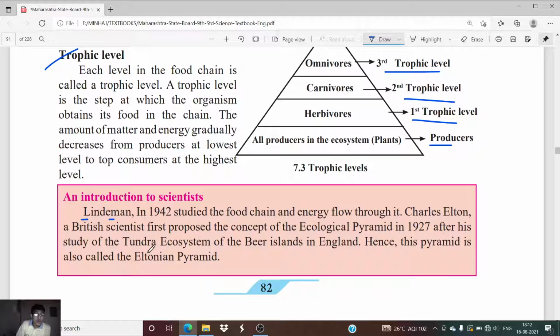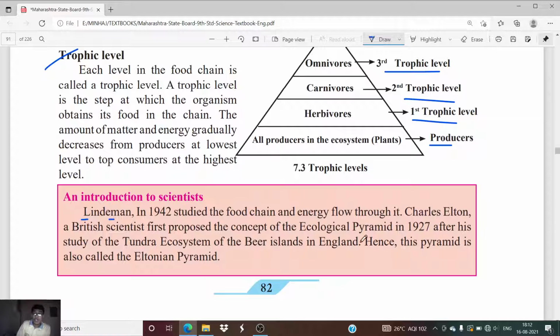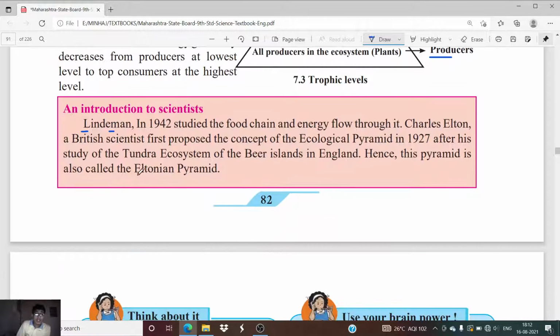And what was the ecosystem? The tundra ecosystem of the Bear Islands in England. Hence this pyramid is also called the Eltonian pyramid, named after Charles Elton.